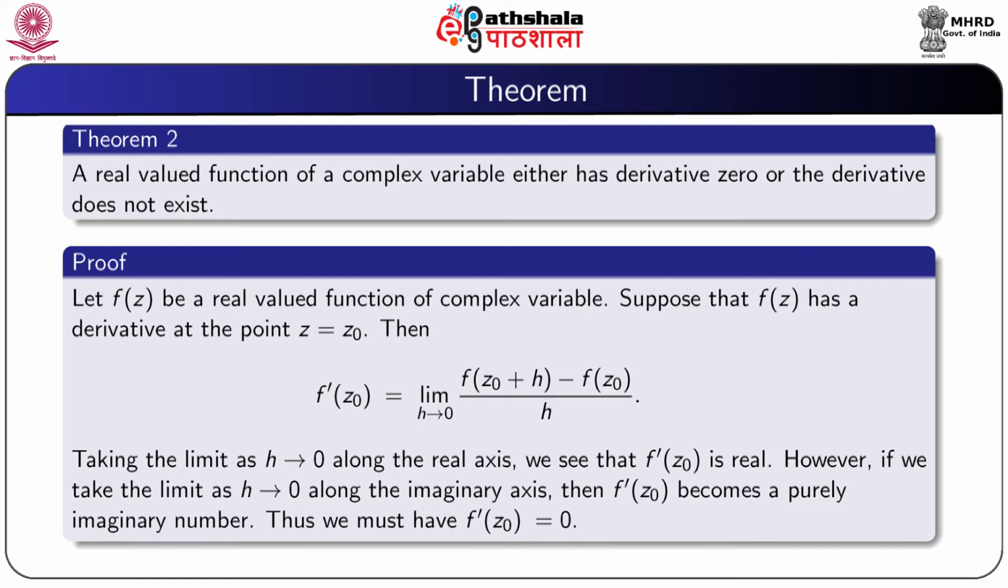Now, taking the limit as h tends to 0 along the real axis, we see that f'(z0) is real. However, if we take the limit h tending to 0 along the imaginary axis, then we see that f'(z0) becomes a purely imaginary number. So, from this we conclude that f'(z0) must be 0.